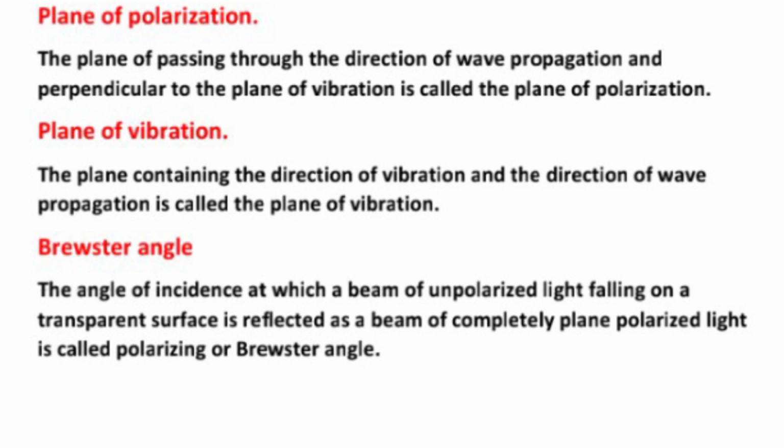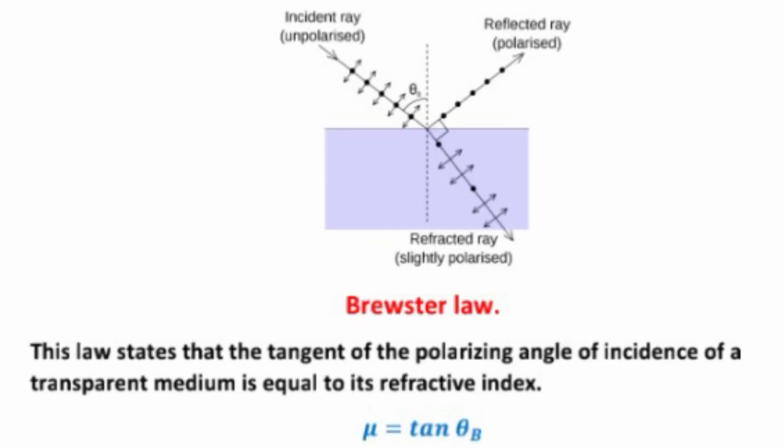Brewster angle. What is Brewster angle? The angle of incidence at which a beam of unpolarized light falling on a transparent surface is reflected as a beam of completely plane polarized light is called the polarizing or Brewster angle. Now the Brewster law. What is Brewster law? This law states that the tangent of the polarizing angle of incidence of a transparent medium is equal to its refractive index, mu equal to tan theta b.